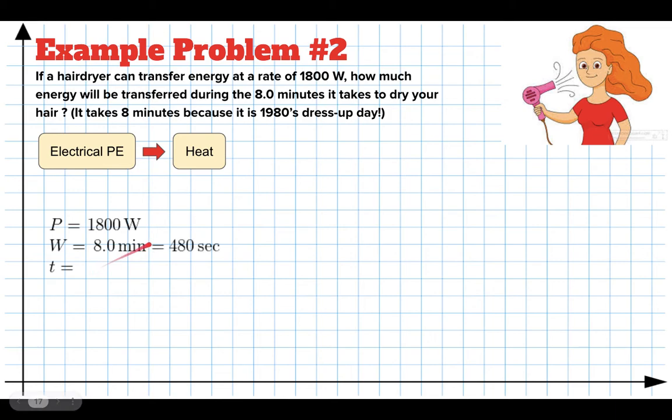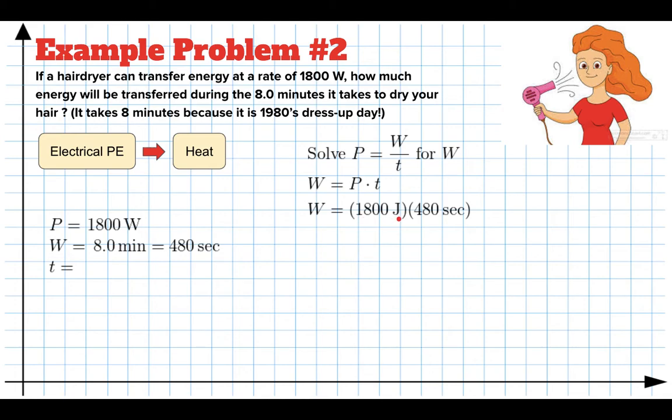That's 8 minutes, which is 480 seconds, excuse me. So this is the time, not the work. We're trying to find the work. So our plan is to solve P equals W over T for the work. We're trying to get W by itself, so we multiply both sides by T. The work is the power times the time. We take 1,800 joules times 480 seconds, and we get a work of 864,000 joules. So it takes 864,000 joules of energy to run this hairdryer for 8 minutes.